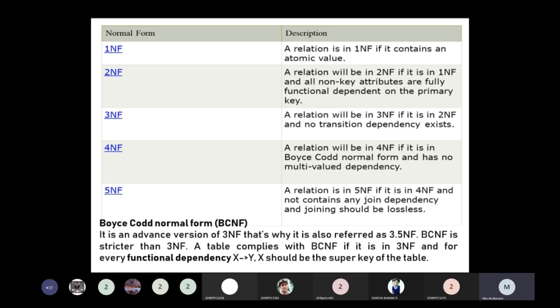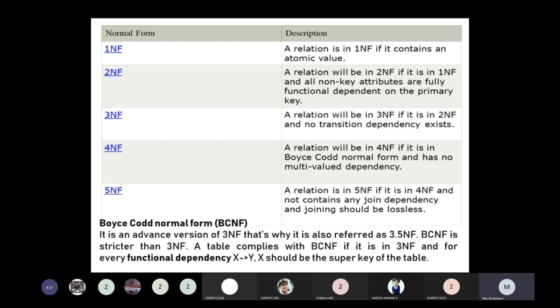So the table should be decomposed, so that such attributes are removed from the table. That is first normal form. So what is second normal form?